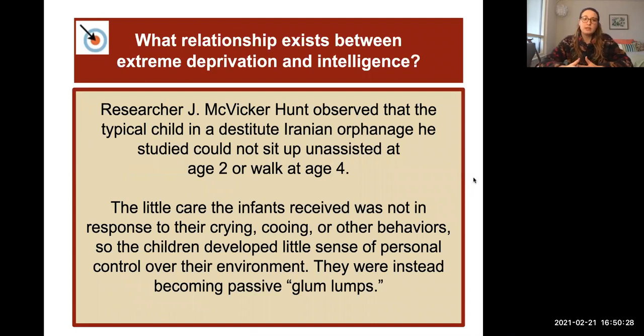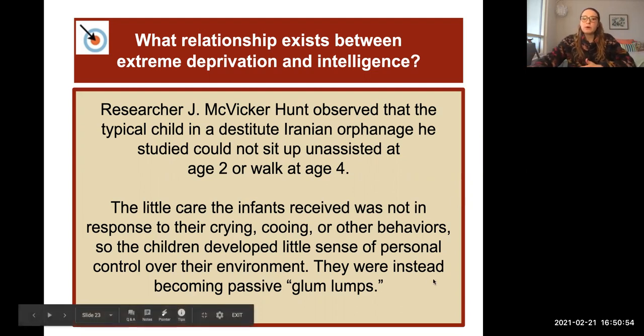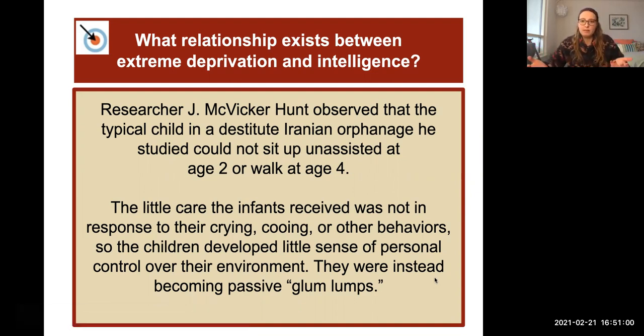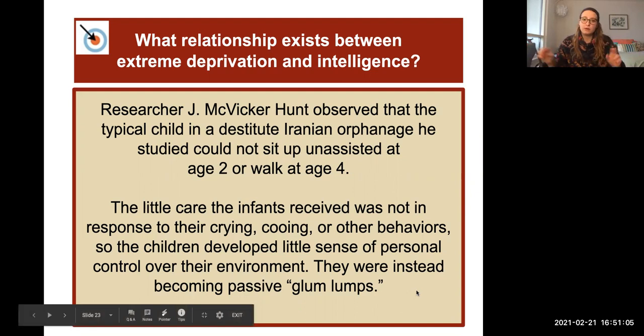What relationship is there? So this researcher, J. McVicker Hunt, observed that the typical child in a destitute Iranian orphanage he studied could not sit up unassisted at age 2 or walk at age 4. So again, not keeping up developmentally the way they should be. The little care that the infants received was not in response to their crying, cooing, or other behaviors when they're trying to tell someone they need something. So that means the children developed little sense of personal control over their environment. If I cry, no one's going to come, so I can't do anything about that. That's kind of what happened with them. So they were instead becoming passive, in his words, glum lumps.